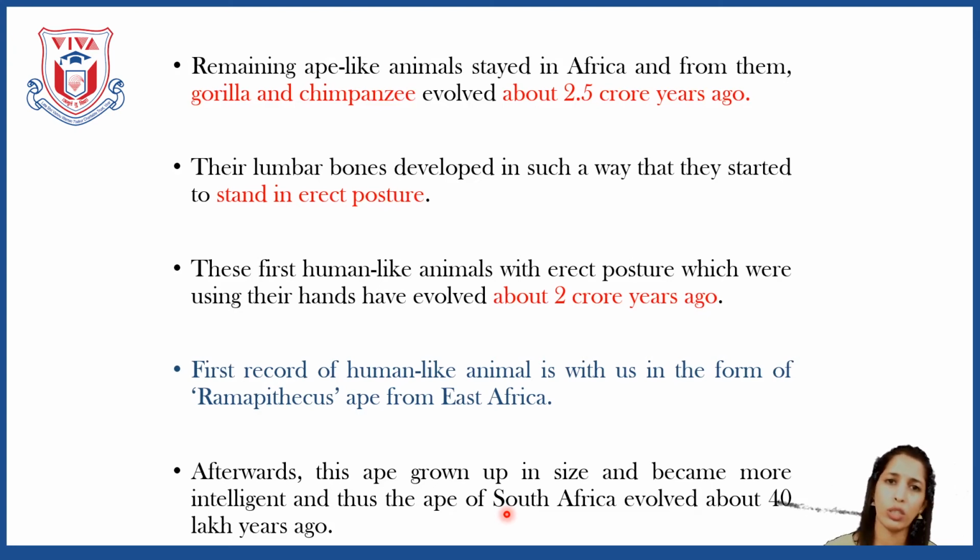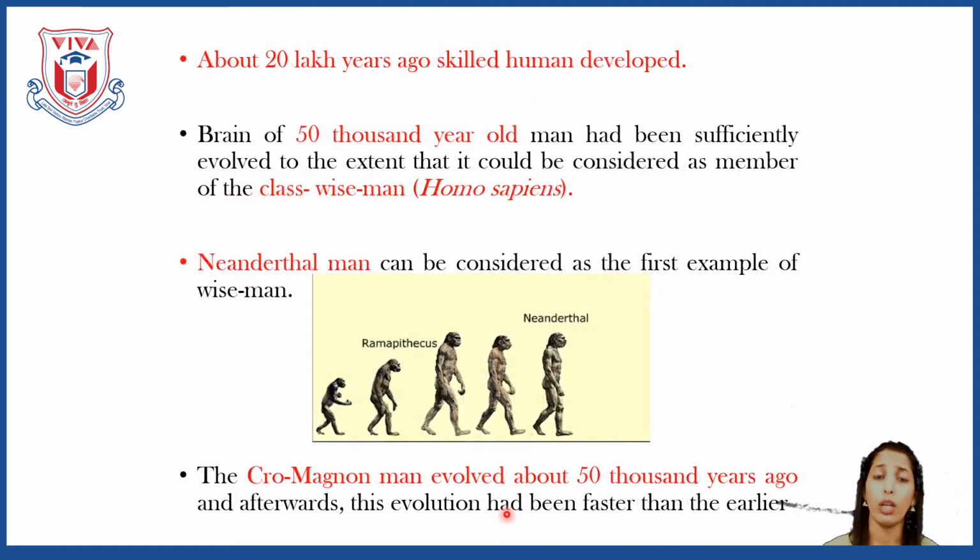So first we got the monkey-like structure, the tailbone disappeared, then the tail disappeared, then the brain got developed, then we started standing, the erect posture. Further development occurred. Because of the erect posture, hands were free, so hands could do many other activities. Also, brain development was there. So around 20 lakh years ago, the skilled human developed.